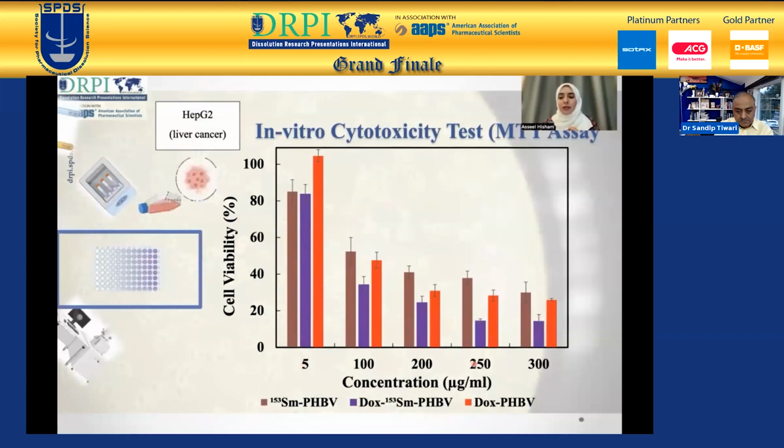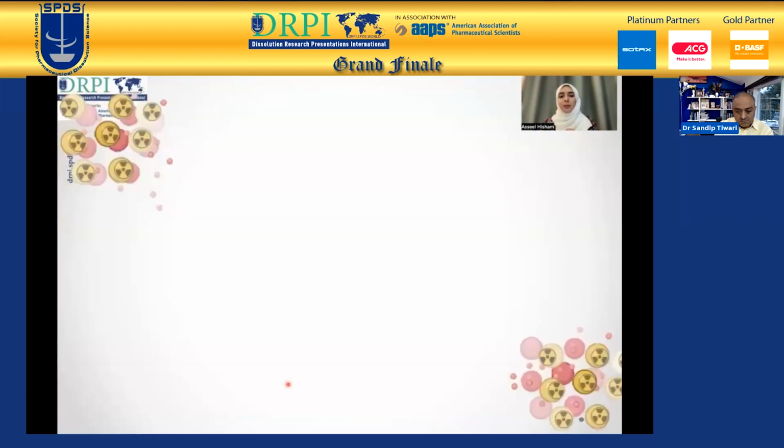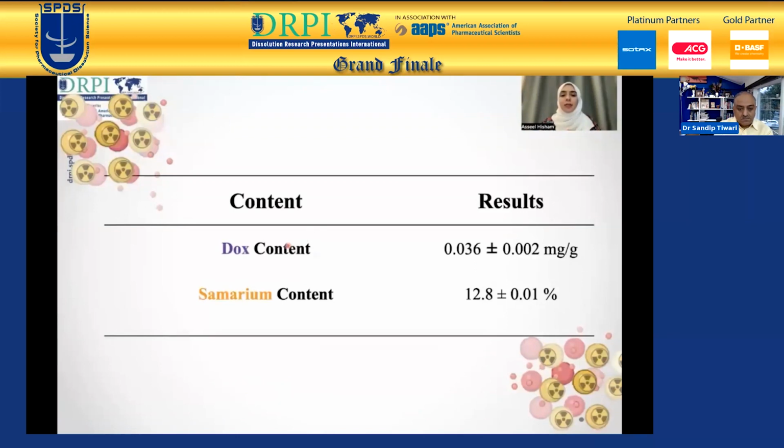As the concentration increases, the cell viability decreases, and it's apparent that the lowest cell viability was for the combined DOX and PHPV microspheres, at between 250 and 300 microgram of microsphere per ml. This shows that the combined therapy had more effect on the cell viability of HepG2 cell lines in comparison to chemo alone and radiation alone. The content of doxorubicin in the microspheres was 0.036 milligram per gram, and the samarium content was 12.8%.